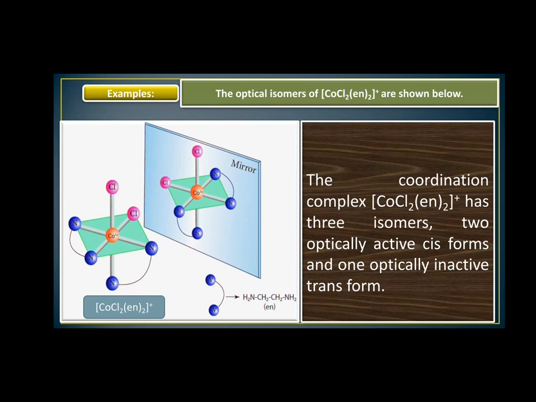So if a plane of symmetry is not possible, it is optically active. If a plane of symmetry is possible, it is optically inactive. Very clear. Plane of symmetry not possible: optically active, classified as D and L, cis form. If plane of symmetry is possible, it is optically inactive, trans form.